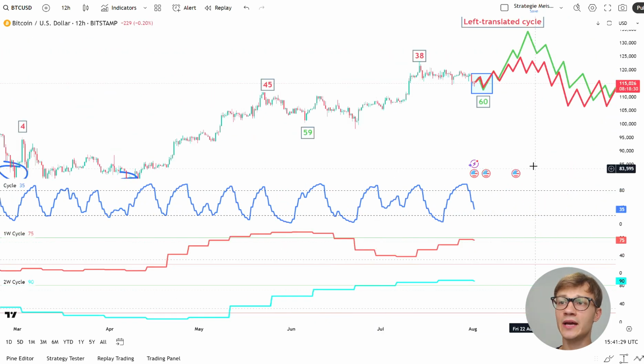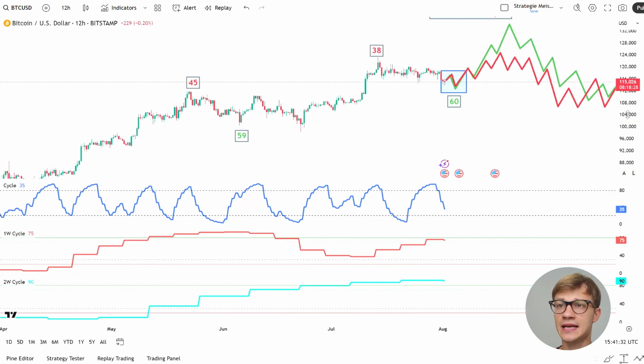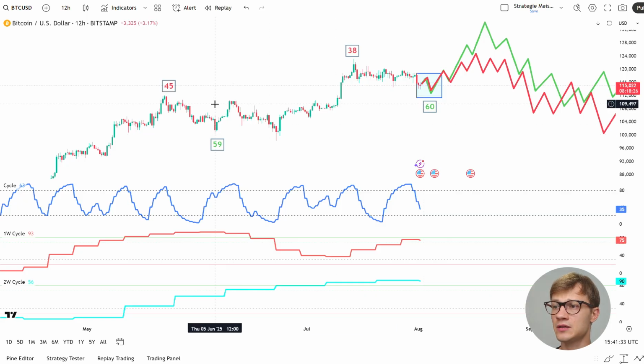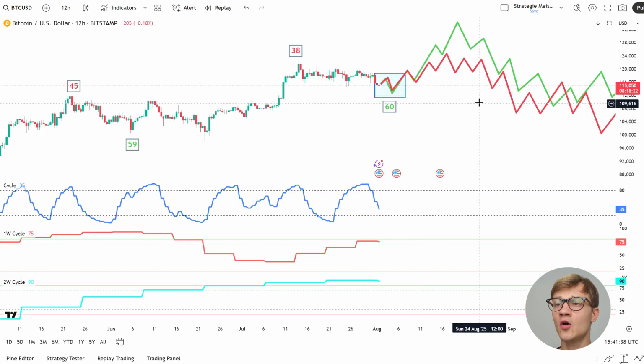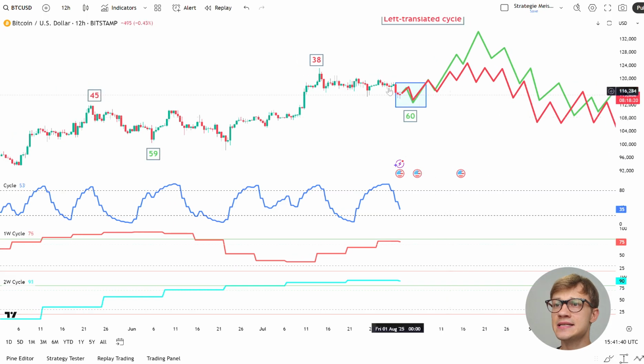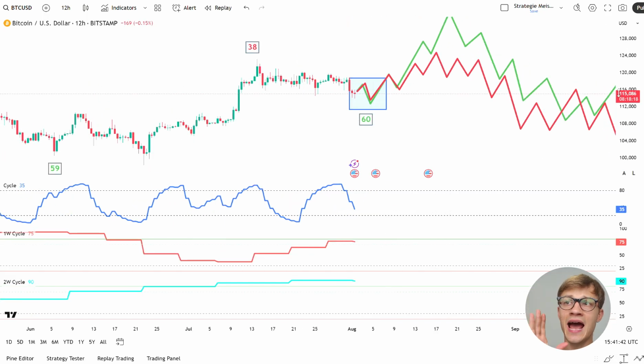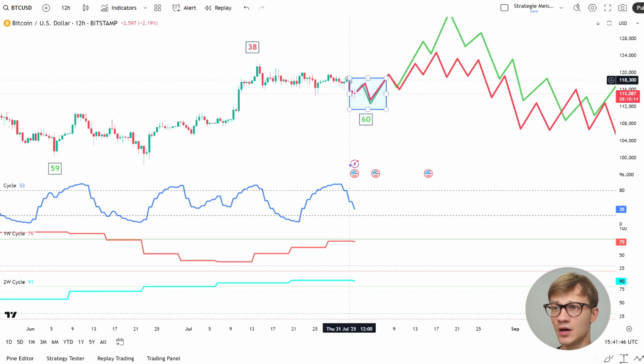At this very moment, we are actually making a new 60-day cycle low. The previous cycle low was on the 5th of June, and now, in the first week of August, we are basically overdue for a cycle low, and this is exactly what's happening. So we don't have to panic, because we have been expecting a cycle low since the last couple of days.